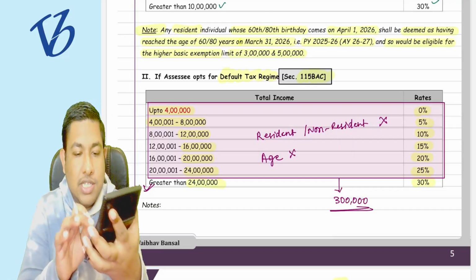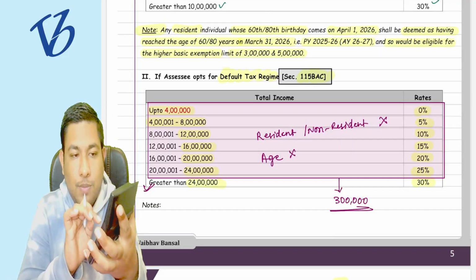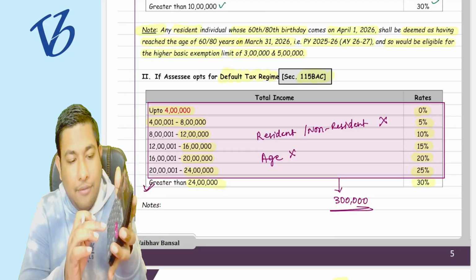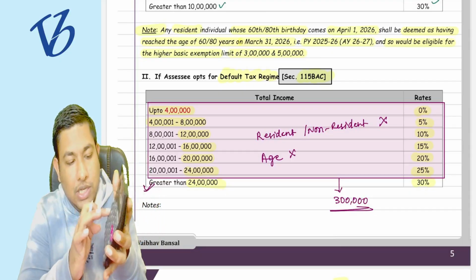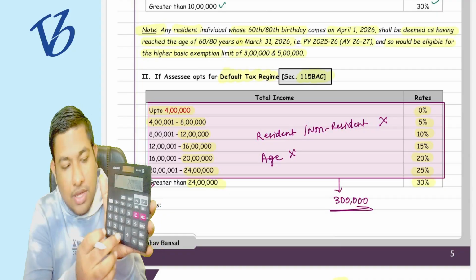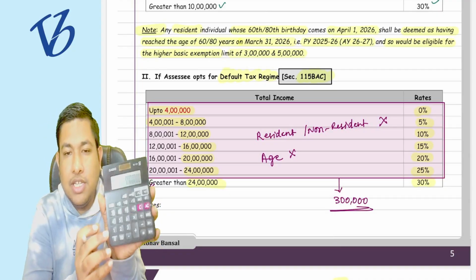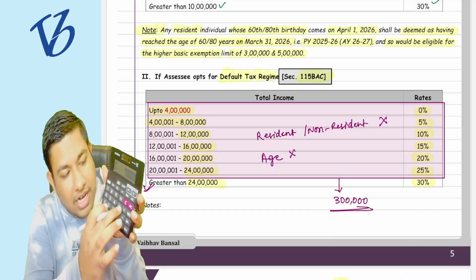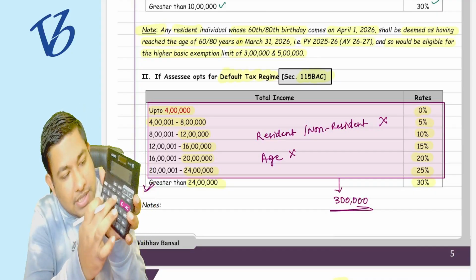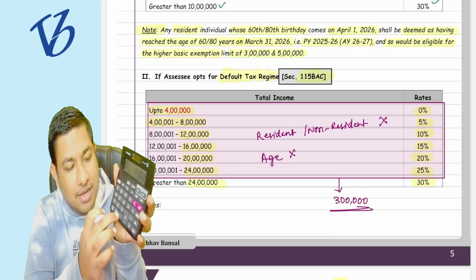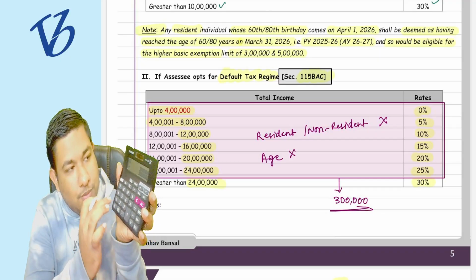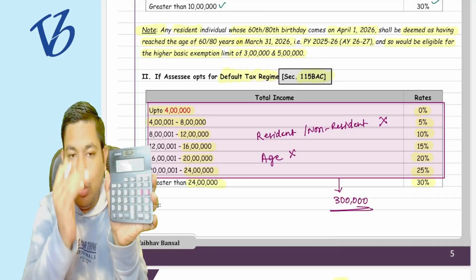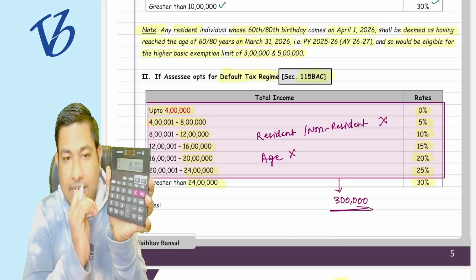So on the calculator, type 1 crore 1 lakh rupees, and reduce 24 lakh rupees from it. That is going to be your balance income. On that balance income, just multiply 30%. Okay, you will get the answer. Just add 3 lakh rupees to it, which is the tax on 24 lakh rupees. You get the final tax liability.